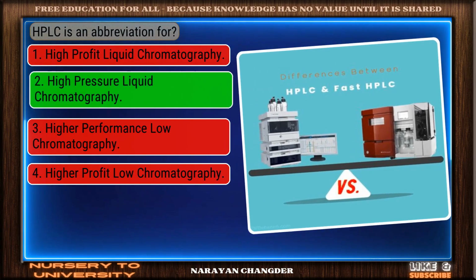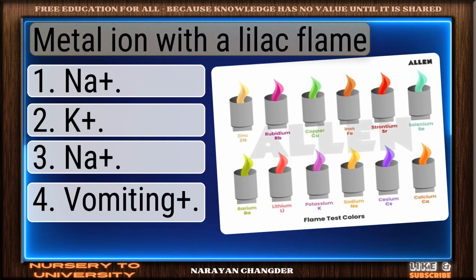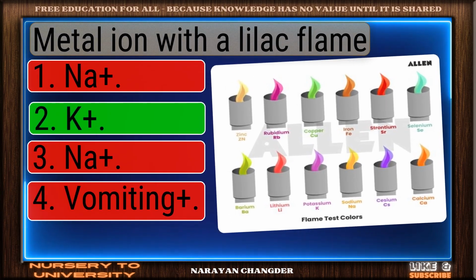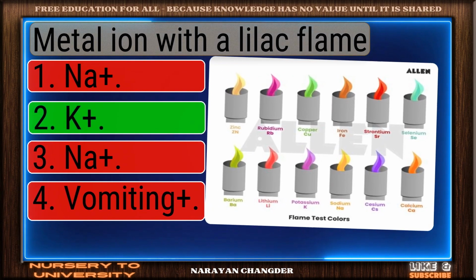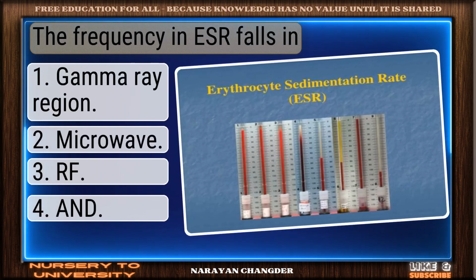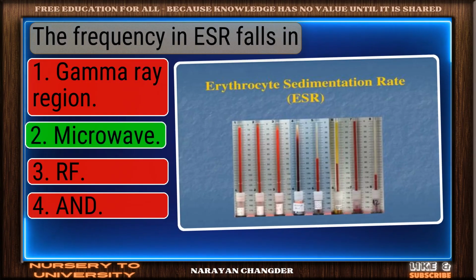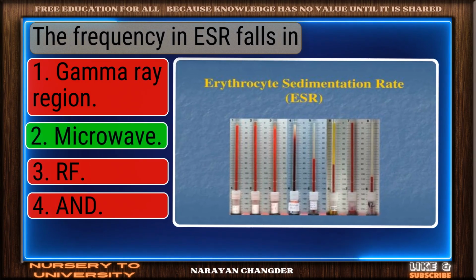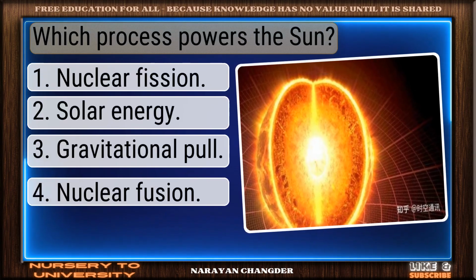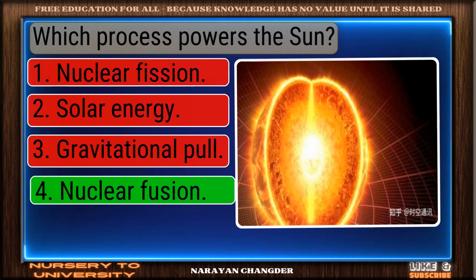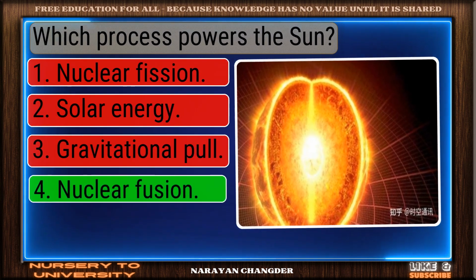And it is correct. Metal ion with a lilac flame. Well reasoned. K+ is the correct choice. The frequency in ESR falls in. Nicely done. Microwave is a solid answer. Which process powers the sun? Bravo. Nuclear fusion is the answer.